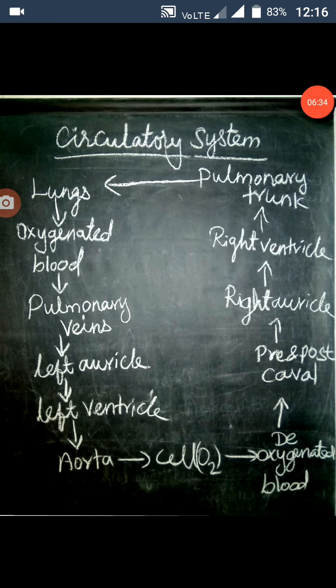Circulatory system, it's a cyclic process. The oxygenated blood is carried from the lungs. It passes through the pulmonary veins and enters the left auricle. From the left auricle, the blood passes through the mitral valve into the left ventricle. From the left ventricle, the blood passes through the semilunar valve, then goes to the aorta. The aorta supplies the oxygenated blood all over the body.